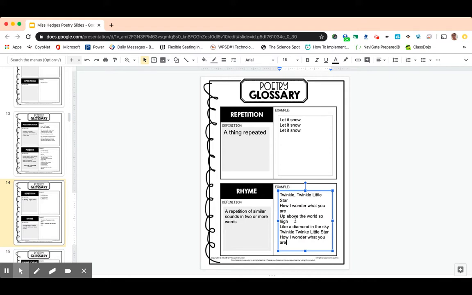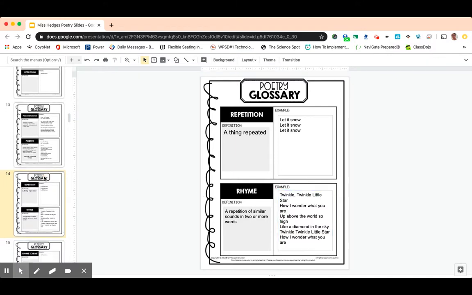Okay, so if I type all this, right? Twinkle, twinkle, little star, how I wonder what you are. Up above the world so high, like a diamond in the sky. Twinkle, twinkle, little star, how I wonder what you are. Okay, so if we look at this, star rhymes with are, high rhymes with sky, star rhymes with are, etc. Okay, so that is some rhymes, okay?